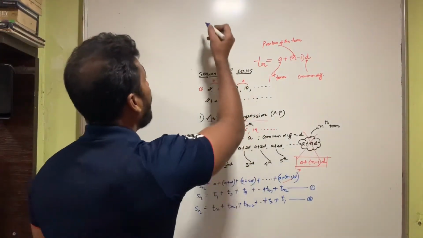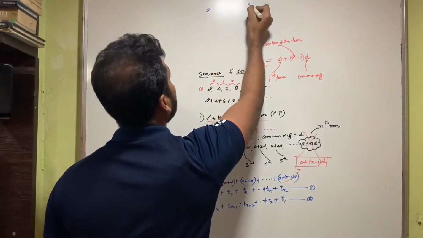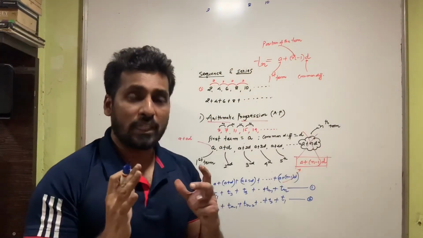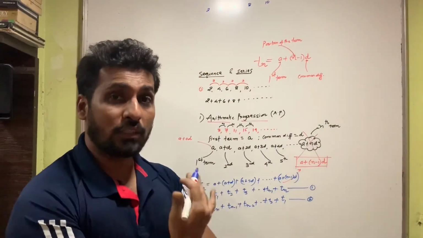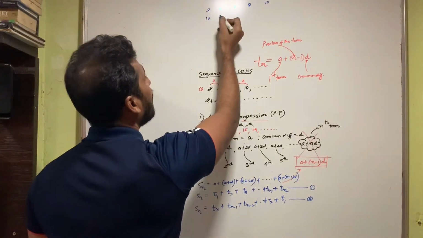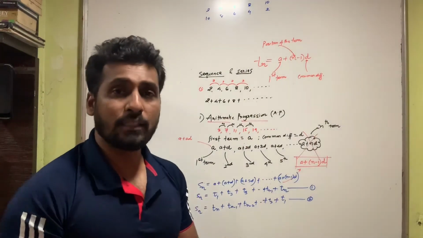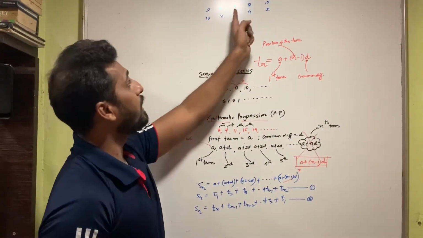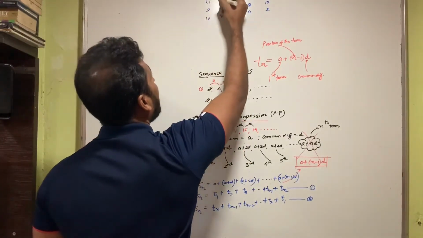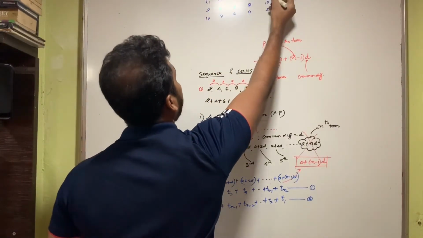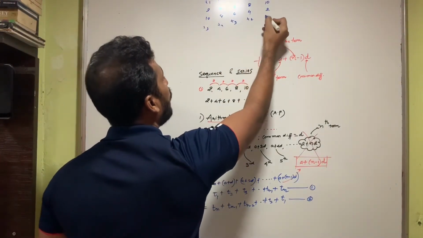Now make a point of this. Suppose I'm going to write one sequence. Let us say 2, 4, 6, 8, and 10. I'm restricting this sequence to 5 numbers. Now if I reverse these numbers, see what do I get? 10, 8, 6, 4, and 2. So what I did simply is I have reversed the terms. Now if you try and get the sum of these numbers, was it t1, t2, t3, t4, t5? This is t5, t4, t3, t2, and t1.